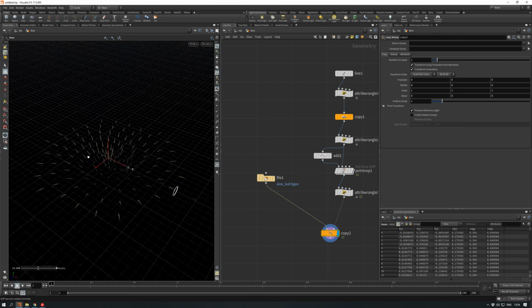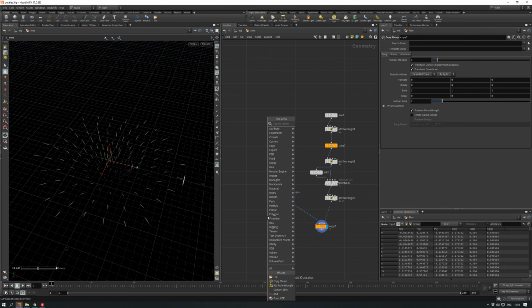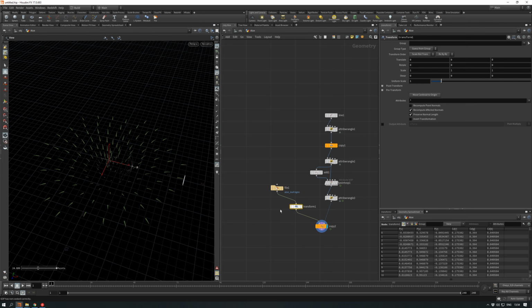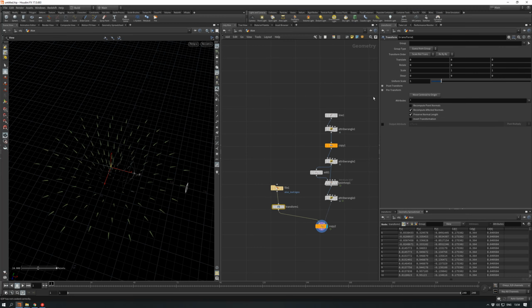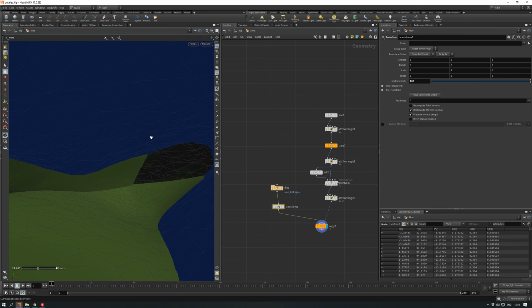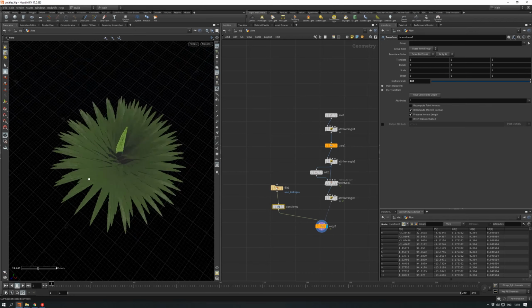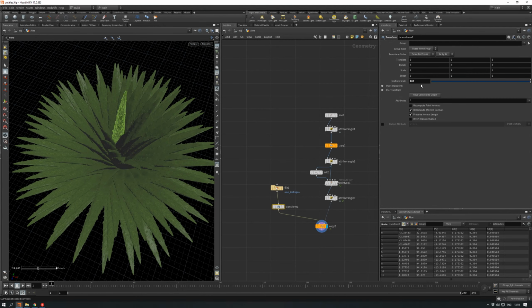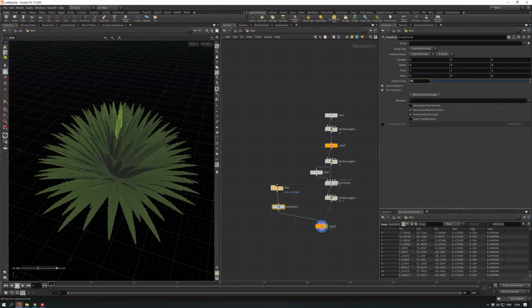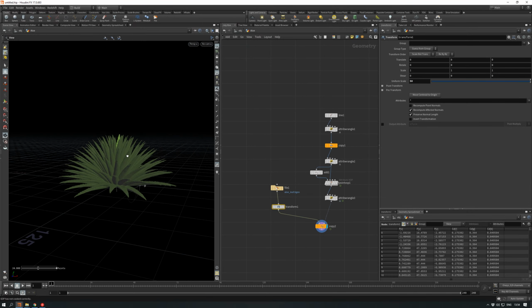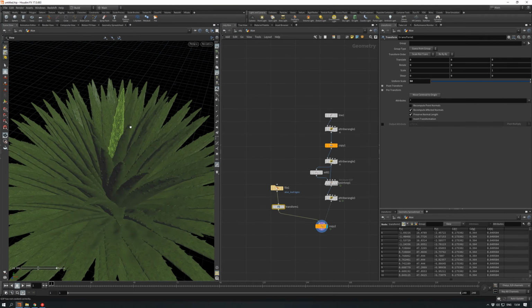Lots of points. Let's turn off this visualization, and I'm going to append a transform node for the leaves, and I'm going to scale them down a bit. Here we go. A bit. Now we have something like that. I think 75 would be good, or even 50. It also depends. 50 is good.